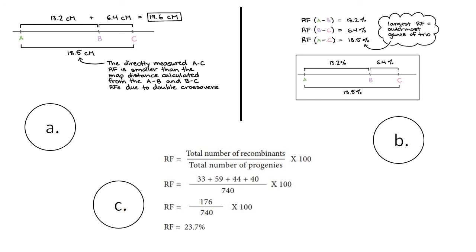The closer the genes are, the lesser are the chances of crossing over. That is totally revealed in image B. Since genes A and B are far away from each other, the recombination frequency is 13.2, and since genes B and C are less far from each other, the recombination frequency is less.